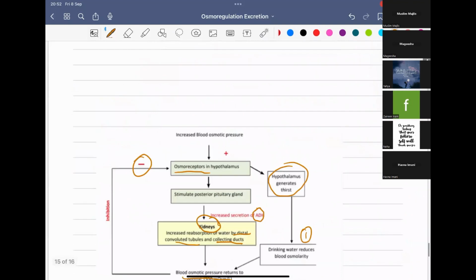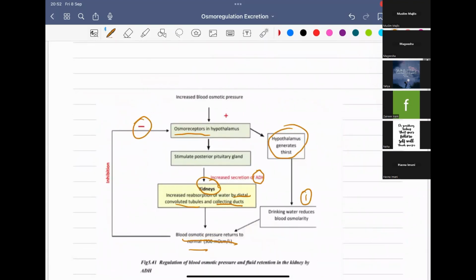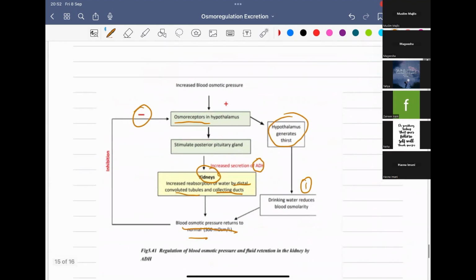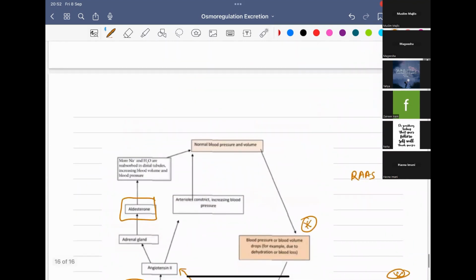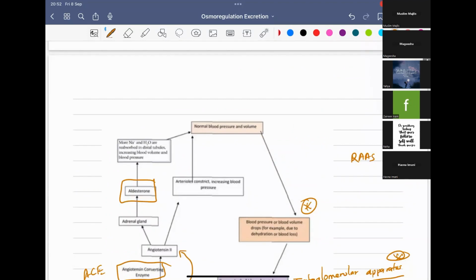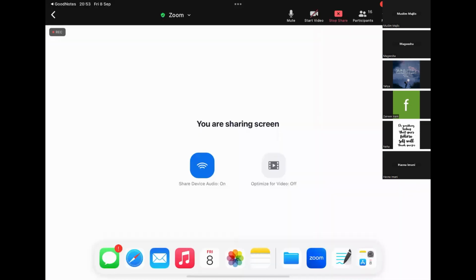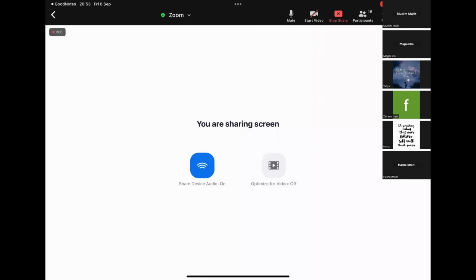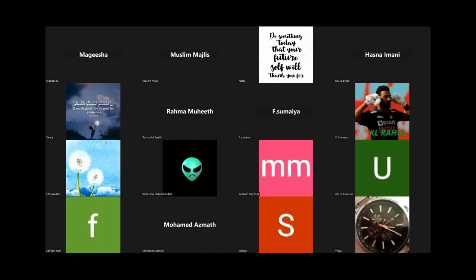Then you have the two regulations done by the kidney. One is regulating the blood osmotic pressure, and the other is the blood pressure and volume. Those are the main things we discussed today. So if you have any doubts, you can ask me. You can put a text in the chat also.